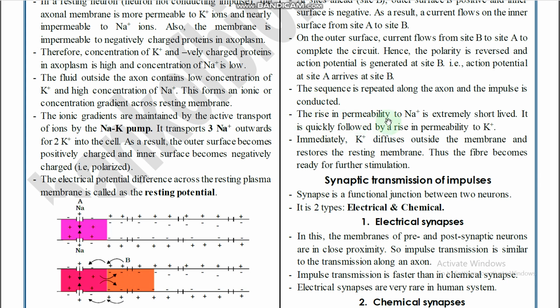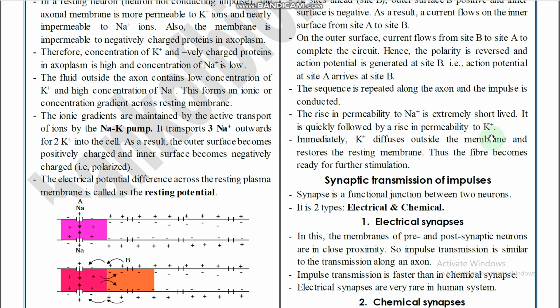The rise in permeability to sodium is extremely short lived and it is quickly followed by a rise in permeability to K+. So the sodium influx in the action potential is extremely short lived and is quickly followed by a rise in permeability to potassium, right?